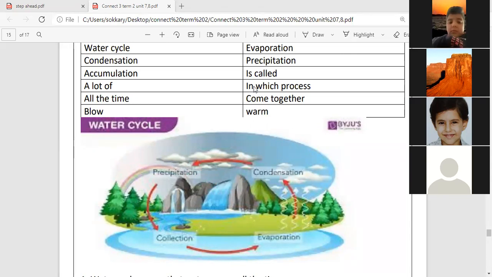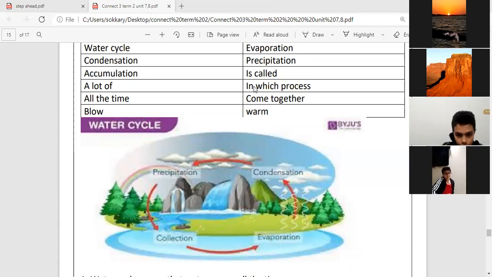Mustafa Hani. Yes. What is the name of the rain that falls from the sky? Precipitation. Okay. What is the meaning of collection of water that goes into the sea, earth, or river?